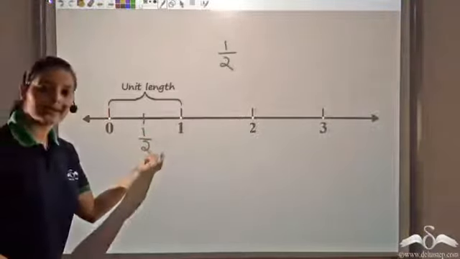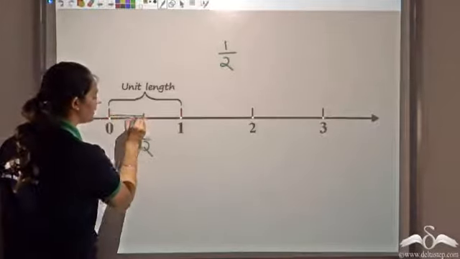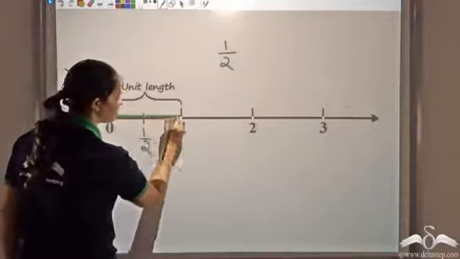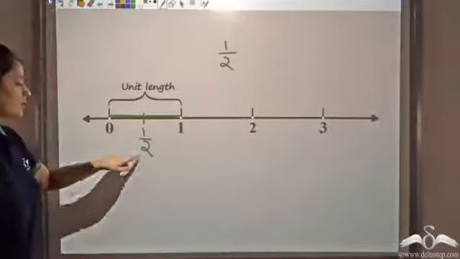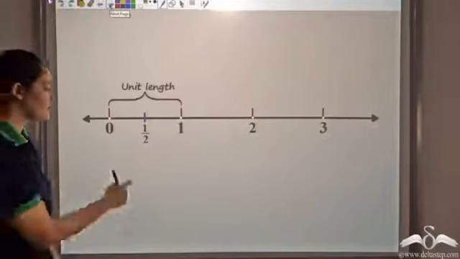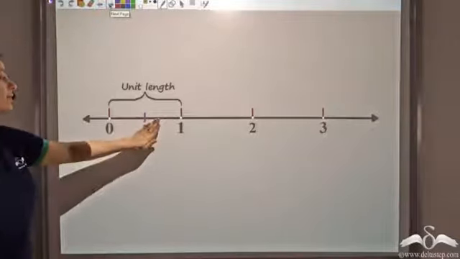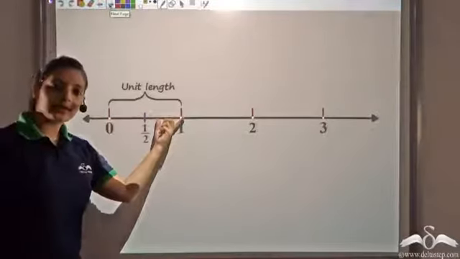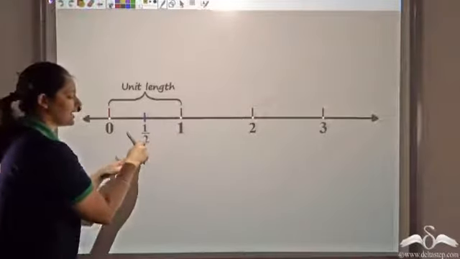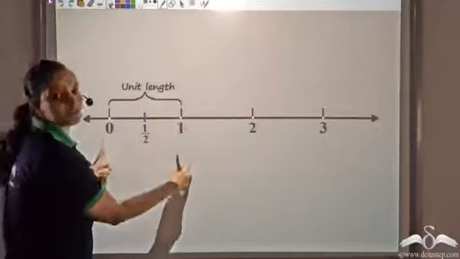What is 1 by 2 telling me? On the whole, 1 by 2 tells me the length of each part. This length is half. Again, this length is also 1 by 2, which is half. So this is what I get. Half, this fraction on the whole, is telling me the length of each equal part, whereas the denominator 2 is indicating the number of parts I should divide my unit length into.